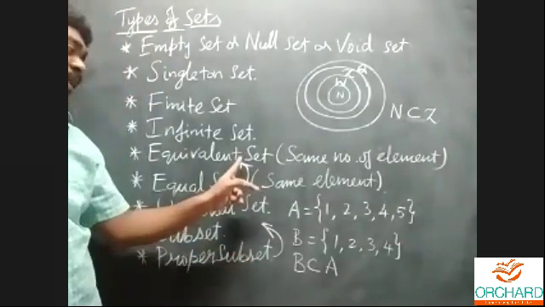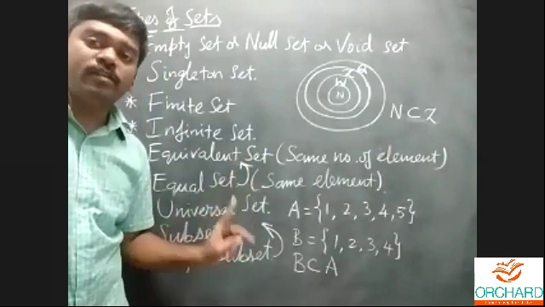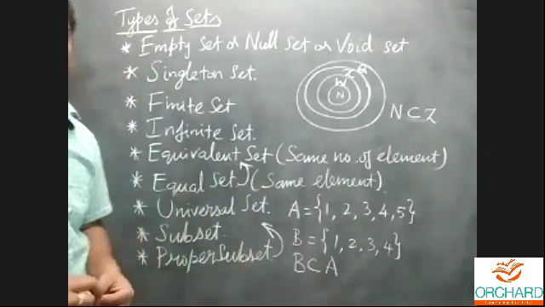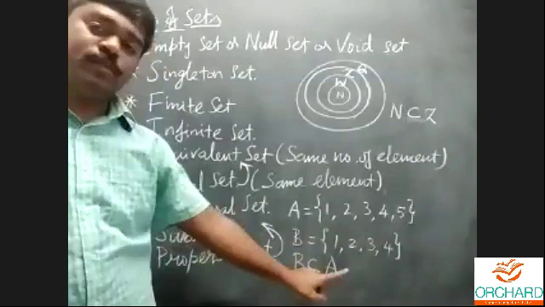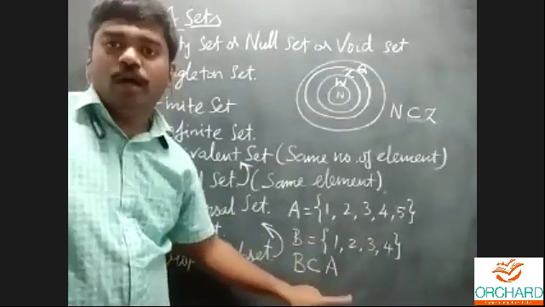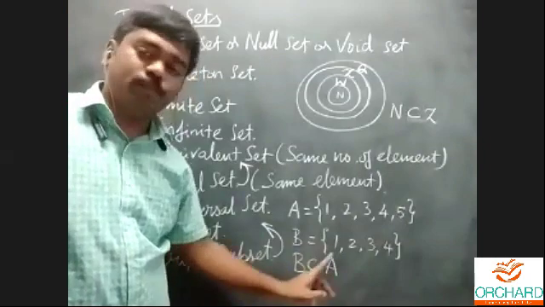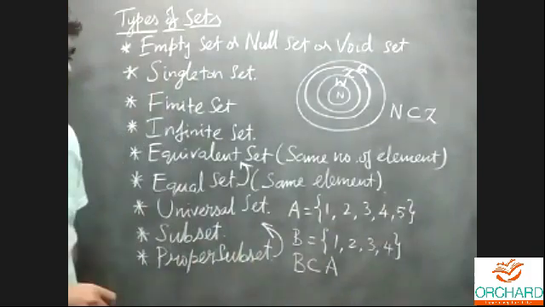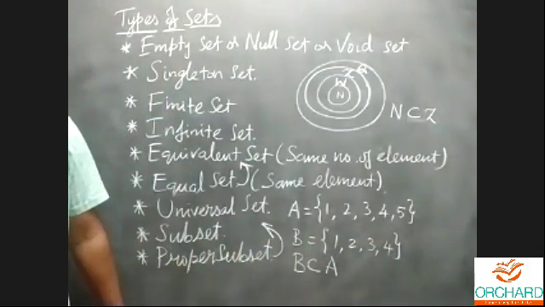What idea did we apply for equivalent set and equal set? The same thing you can repeat for subset and proper subset. For B, we can call it B is a subset of A, or we can call it B is a proper subset of A. Both things we can call. This is correct. This is the idea for subset and proper subset.